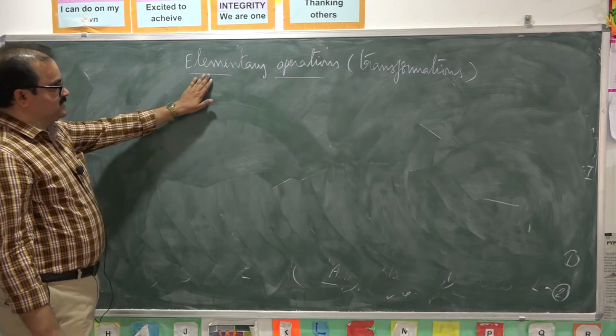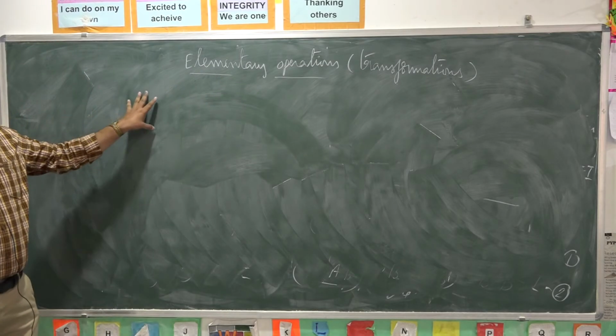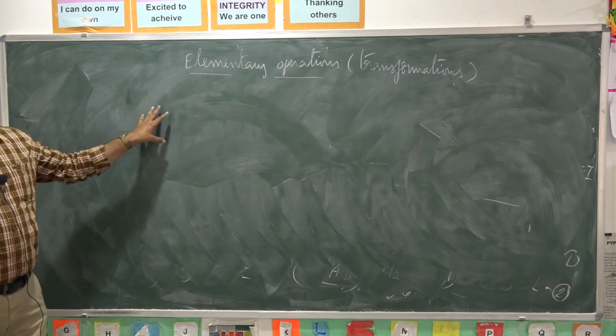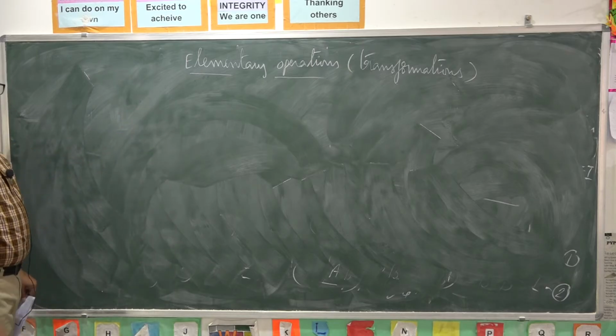Next we are going to discuss elementary operations. Elementary operations are of two types: elementary row operation and elementary column operation. There are three types of elementary row operations.